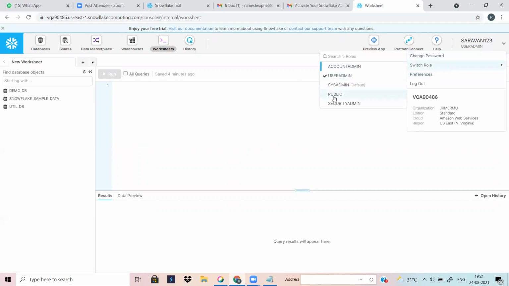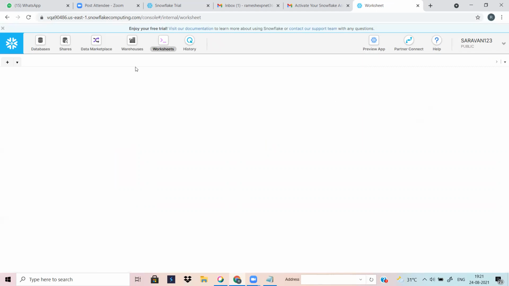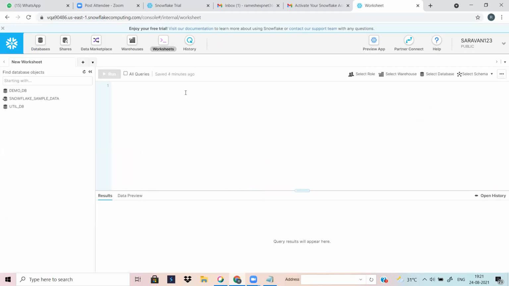Then the next role, the public role. This role is given to all users. Once we have tables, schemas and everything, they will be accessed by everyone.